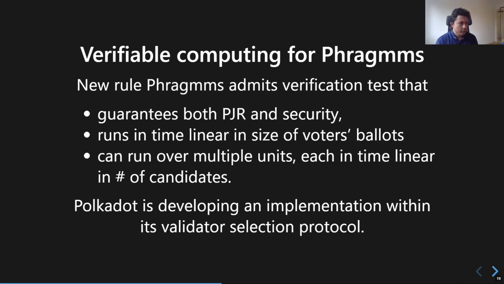This is the first time that there is an election rule that achieves such guarantees and that is so fast. And moreover, it can run over multiple computing units, each in time linear in the number of candidates and completely independent of the number of voters. So this provides even more scalability, because it means that we can just keep increasing the number of voters as long as the number of candidates doesn't increase. So there will be no problem in scaling.